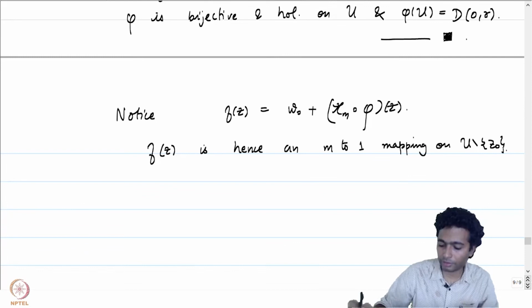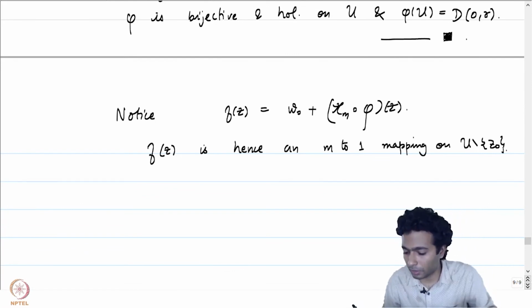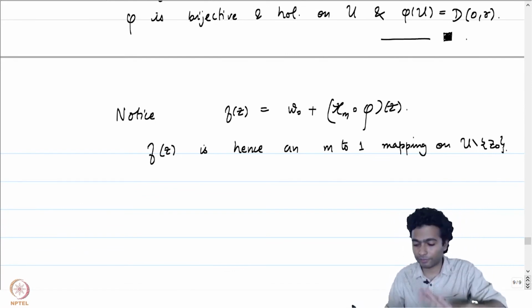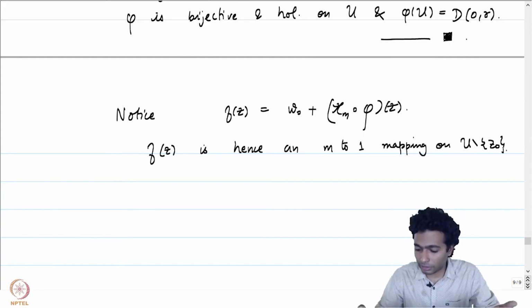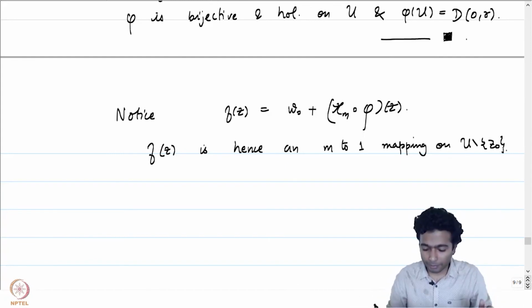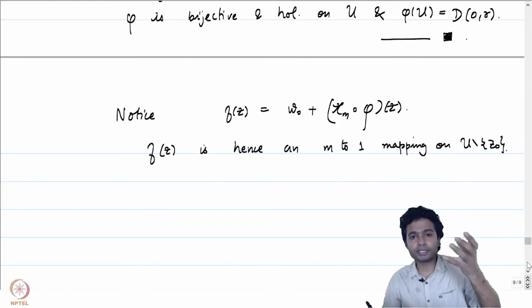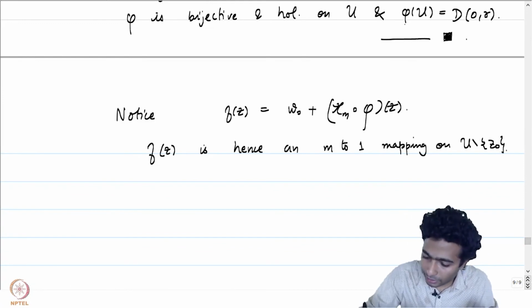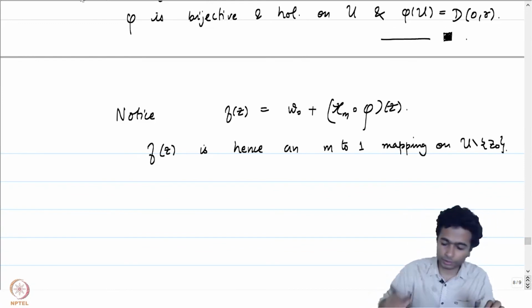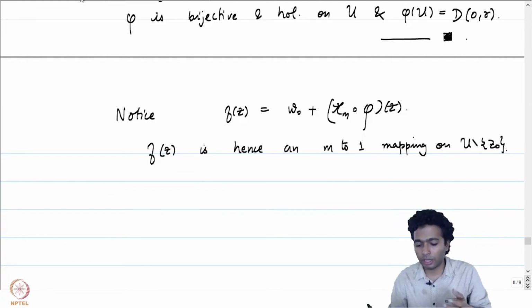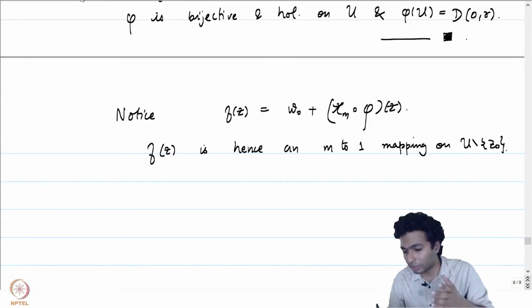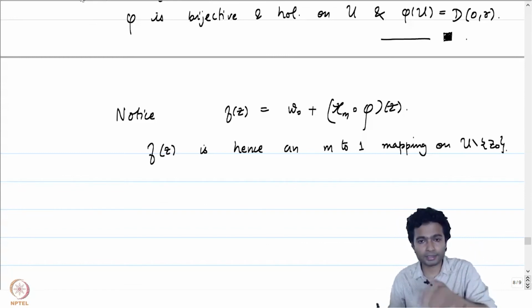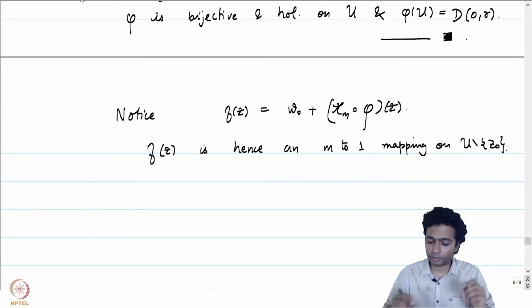Z naught has to be removed because z naught is what is getting mapped to 0 by phi, and therefore on the punctured disk our mapping is going to be an m to 1 mapping. Yeah, this is following because phi of u is precisely D(0, r). That is why this particular arrangement was made, so that the image is exactly D(0, r), and then on the punctured disk D(0, r) minus 0, our map pi m is an m to 1 mapping. So f is going to be an m to 1 mapping on u minus z naught.